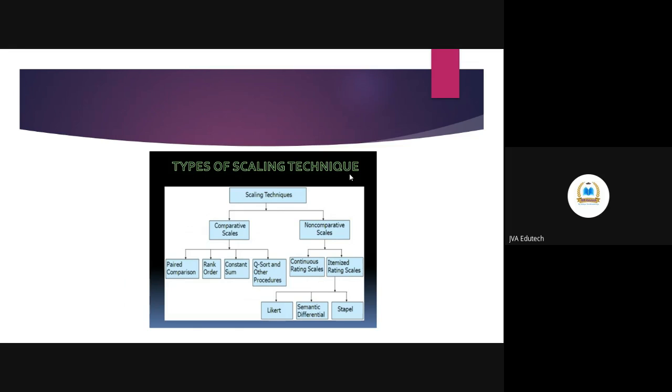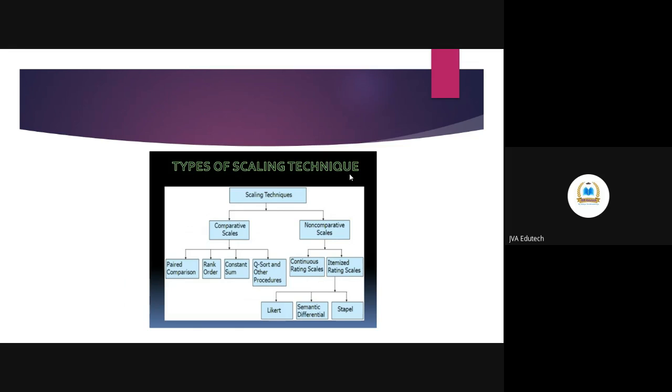Continuous rating scale means there is continuity in rating, there is no neutral point in between. And another one is the itemized rating scale. The most often used is the Likert scale, having a neutral point in between. A semantic differential scale, where we put emojis or emotions for the people to understand.